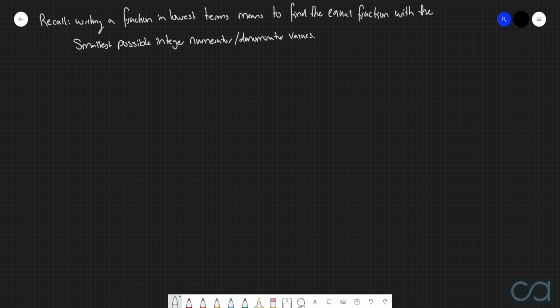And the way that we tackled this process in the last video was by dividing the numerator and denominator by their highest common factor.